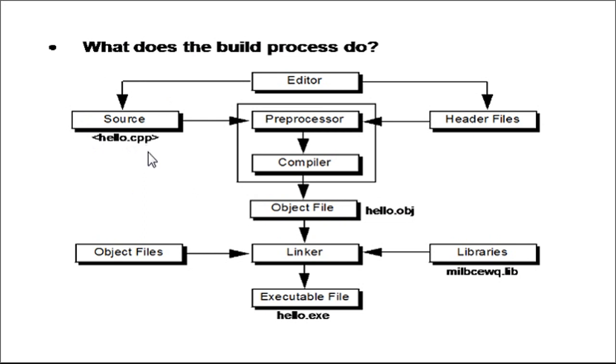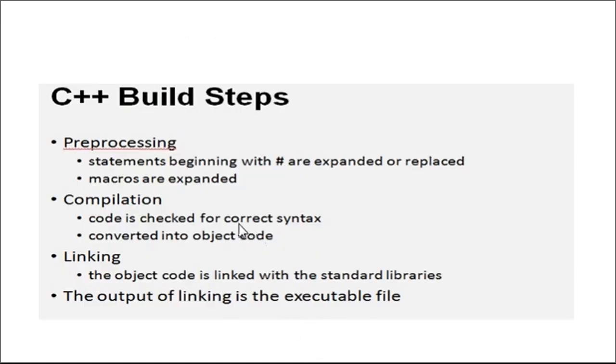Then the first stage is the preprocessor stage. In the preprocessor stage, all the statements beginning with hash are expanded or replaced. If there are any macros in a program, they are also expanded.